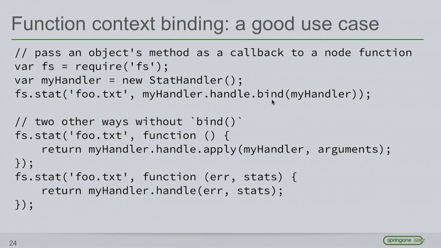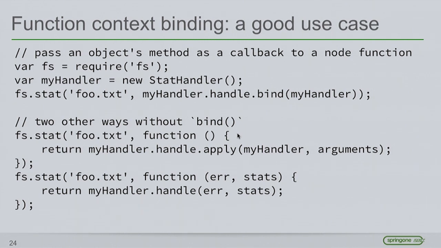Well, the easiest way in ES5 environments is to just bind. A nice way to think about this is to think that I'm binding my function, but actually in reality what's happening here is I'm creating a new function that's going to execute my function in the right context. But I like to think of it as like binding the function together. And effectively you can think of it that way and reason about this correctly.